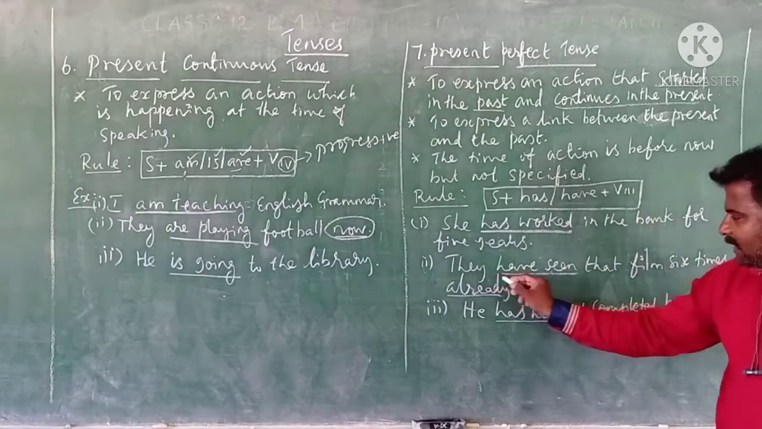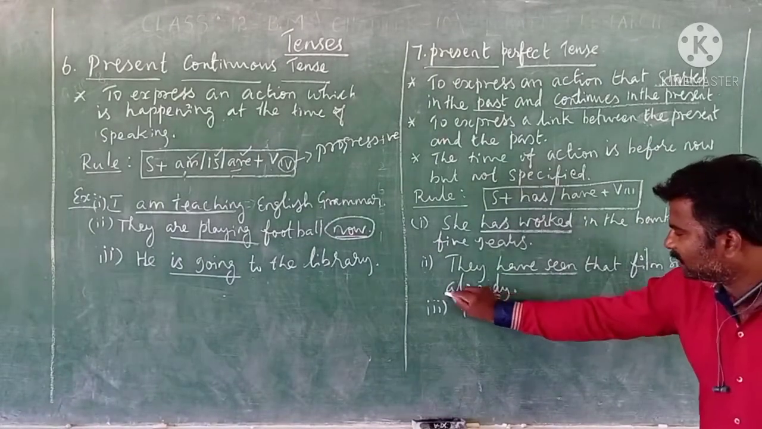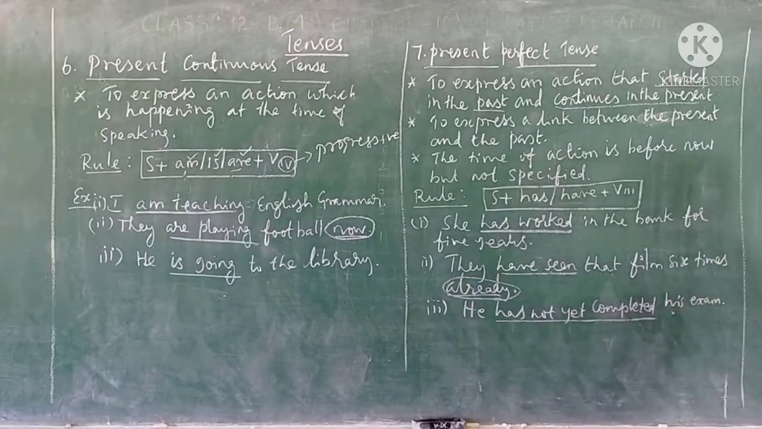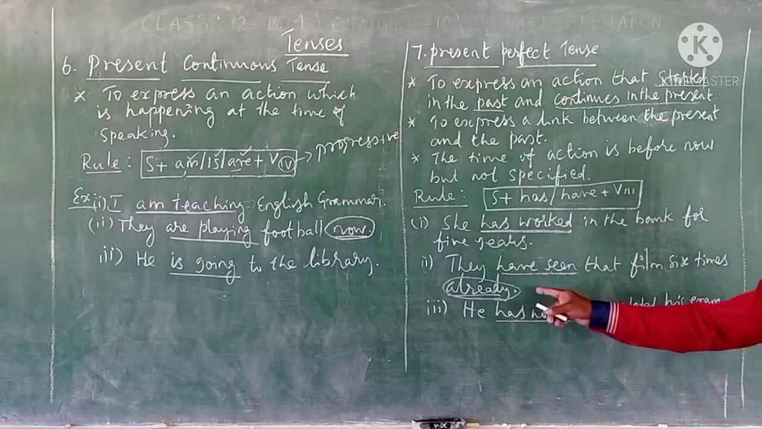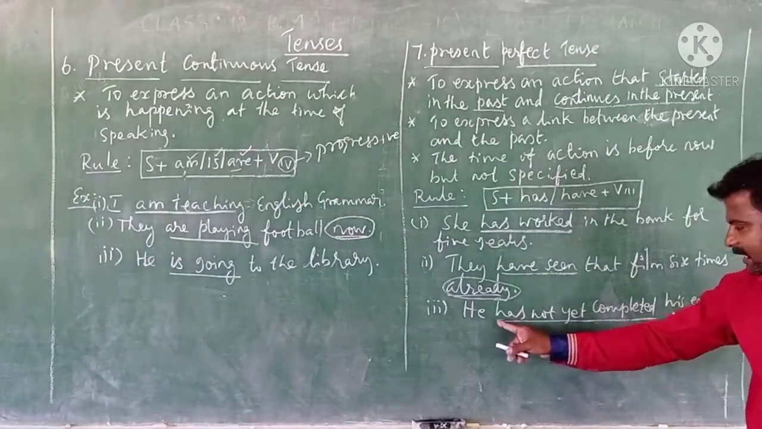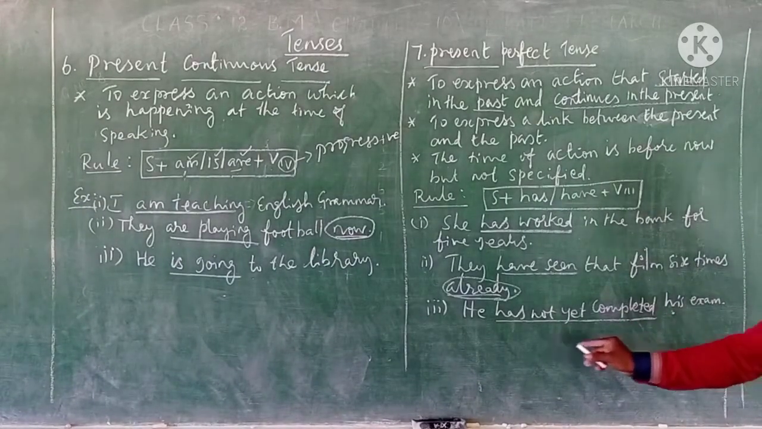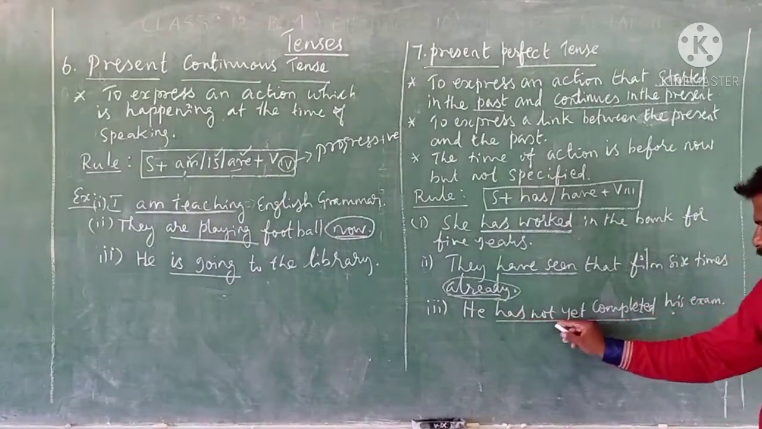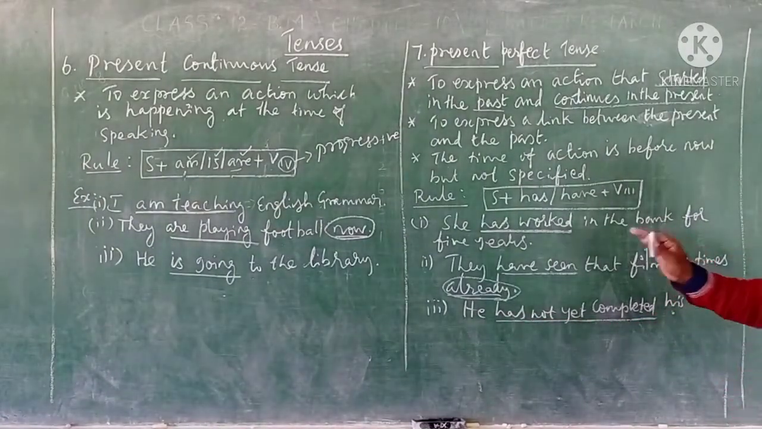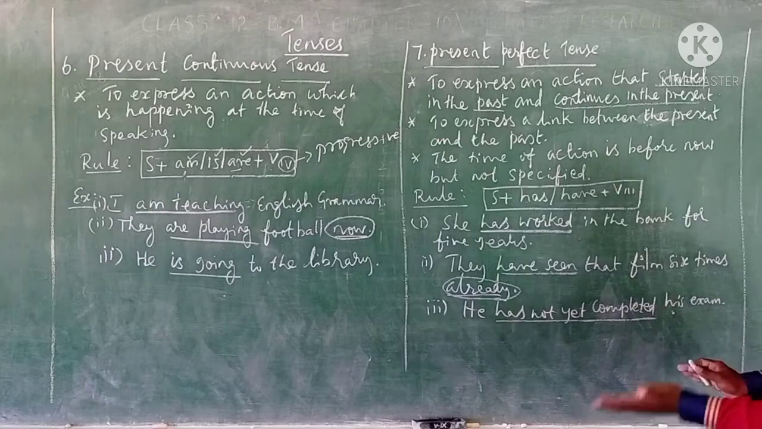See the next one. They have seen that film 6 times already. 6 times already. See here, there is a keyword already, which is used to indicate present perfect positive sentence. Present perfect positive sentence. They have seen that film 6 times already. So the next one, he has not yet completed his exam. See this action, he has not yet completed his exam. This action is already initiated and still it is going on. See, this is what the link between present and past.